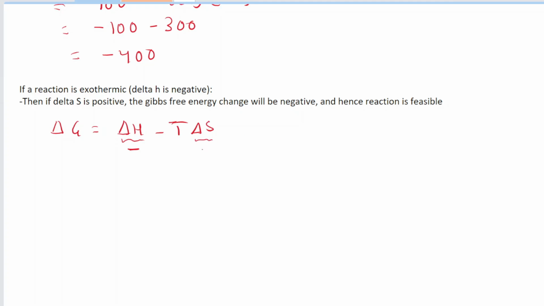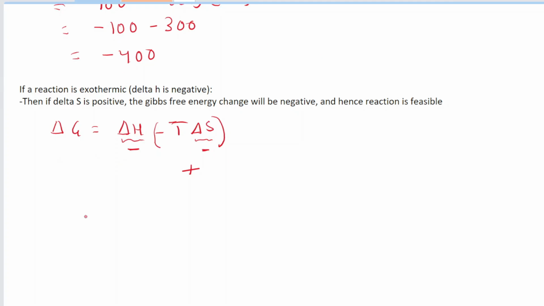So this is negative. You can see here that we are multiplying a negative value with a negative value. So this value over here is now positive. And if this is a positive value, you have to minus this with the delta H. And so delta G can either be positive or negative, depending on which value is bigger.